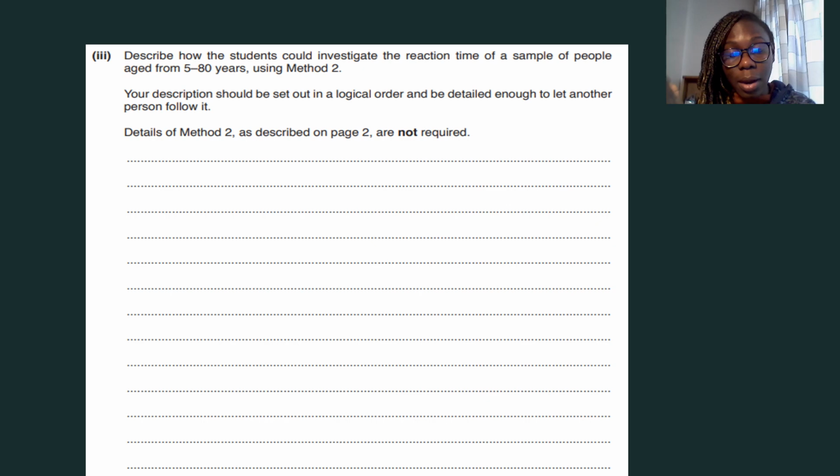Again, if you were to follow my advice, where I say you have to play the role of the experimenter. You're the one doing the experiment. Obviously, you will think logically about how this experiment would go, so that way you would outline logically as well. But something else that comes out in this question is that it says details of method 2 as described on page 2 are not required. So you can't go back and say, I would set up a computer and I would do this, and then they have to click something. You can't do that in this question. So this requires you to then think outside of what method 2 has detailed for you.